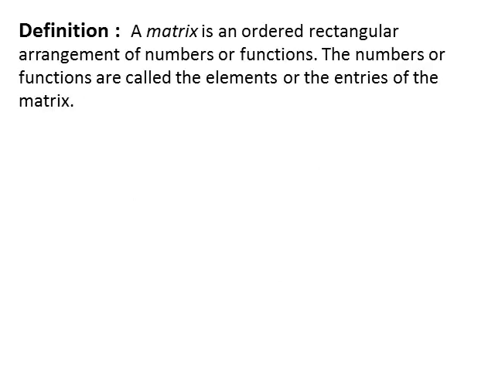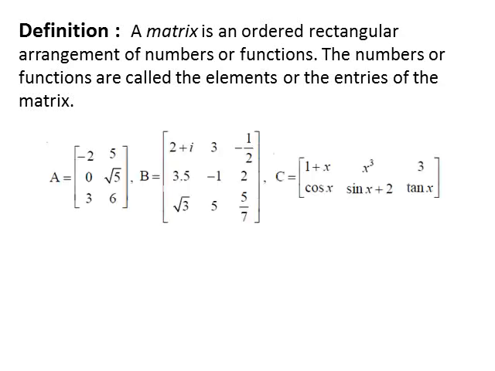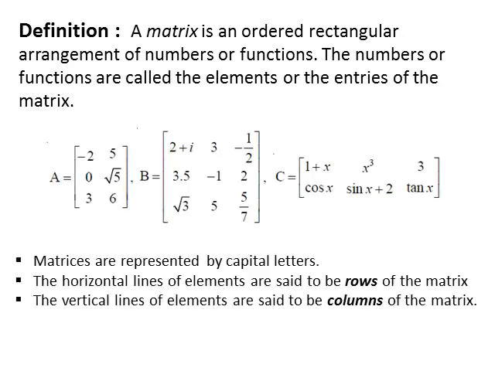Let's define matrix. A matrix is an ordered rectangular arrangement of numbers or functions. The numbers or functions are called the elements or the entries of the matrix. These are some examples of matrices. Remember, matrices are represented by capital letters.